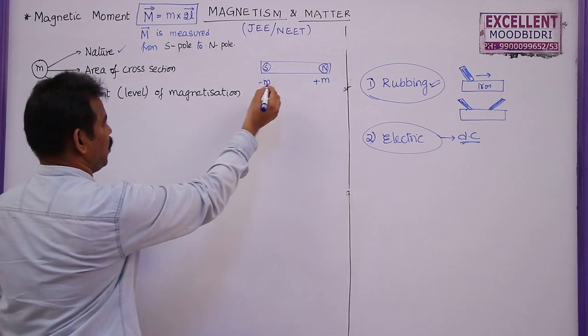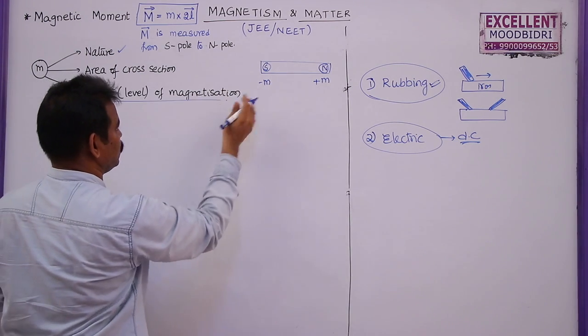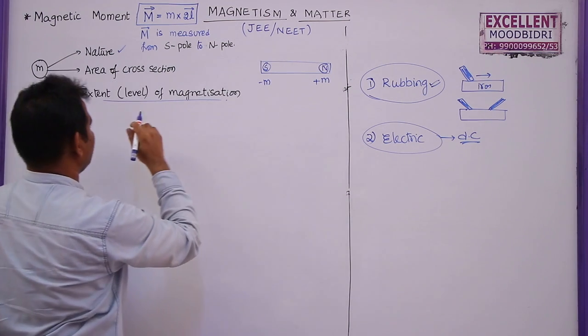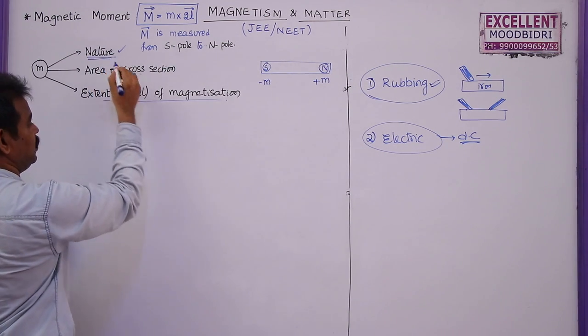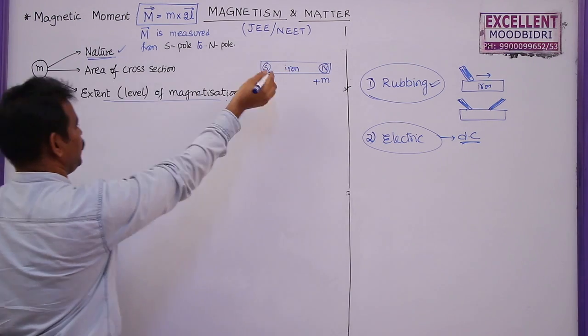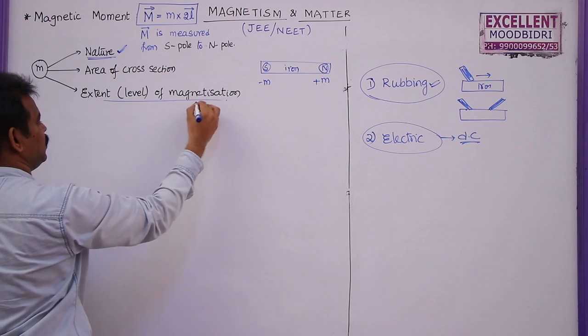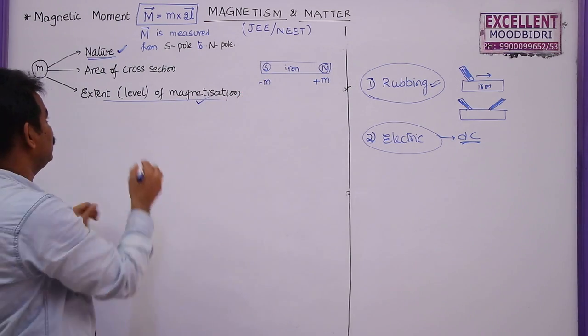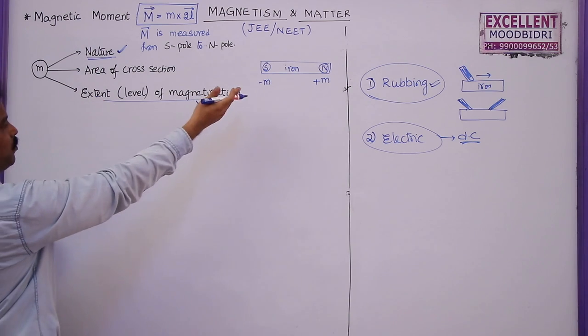Now, whenever a bar magnet is given, the magnetization is already over. So it is made into a bar magnet by using the mechanical or electric method. But the nature is not going to change. Why? Because let us say it is made of iron, so it remains as iron only, and the magnetization is over. So now, how will the pole strength change? This and this are not going to change when a bar magnet is given to us.